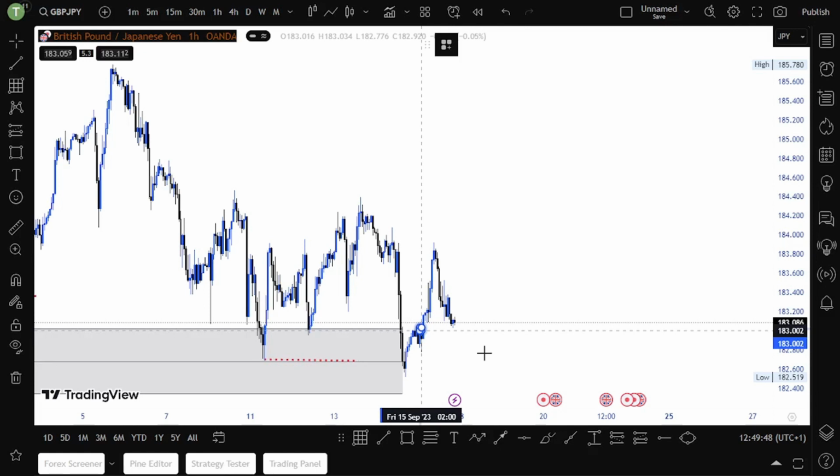I could also target this higher, but that is after we break these highs. But I will know already that this higher will go, because this is where liquidity is. We have liquidity above this double top.